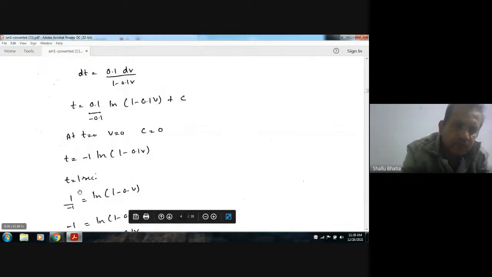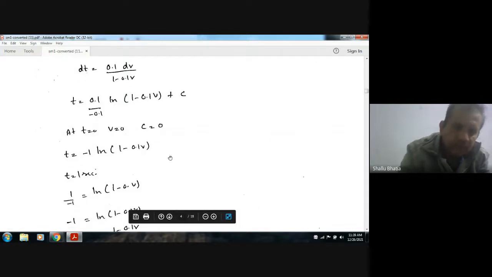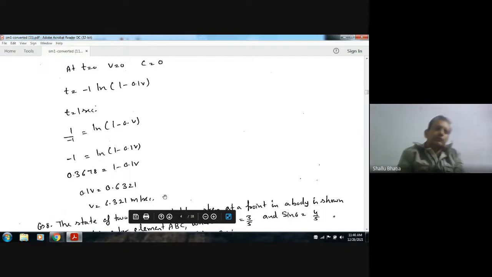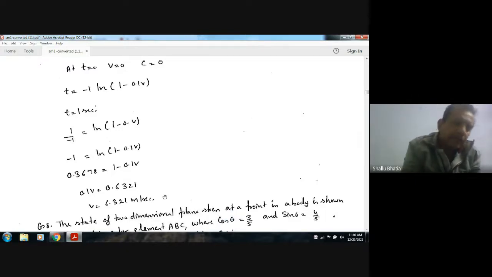So 1 equals minus 1 ln of 1 minus 0.1 v. Taking the exponential on both sides, we can find v, that is 6.321 meters per second.